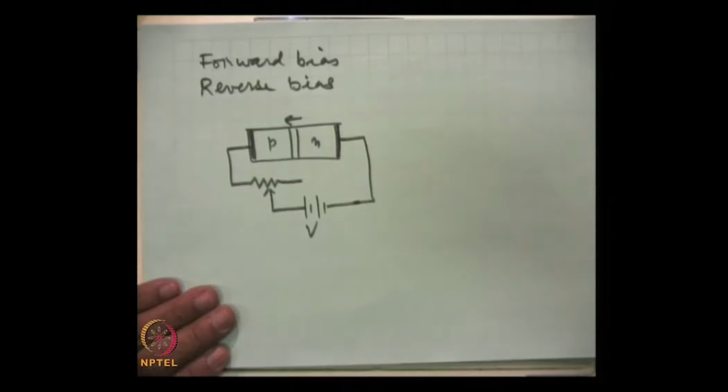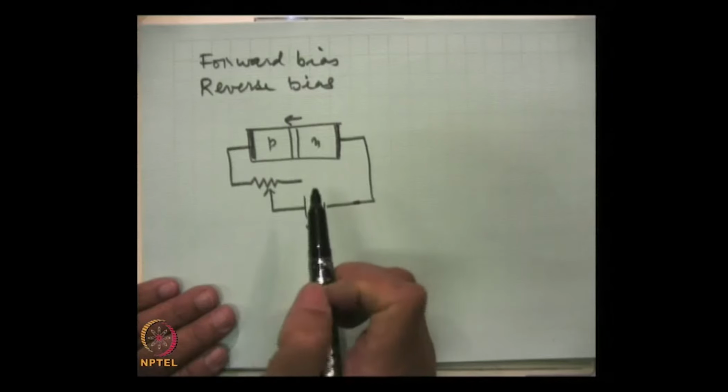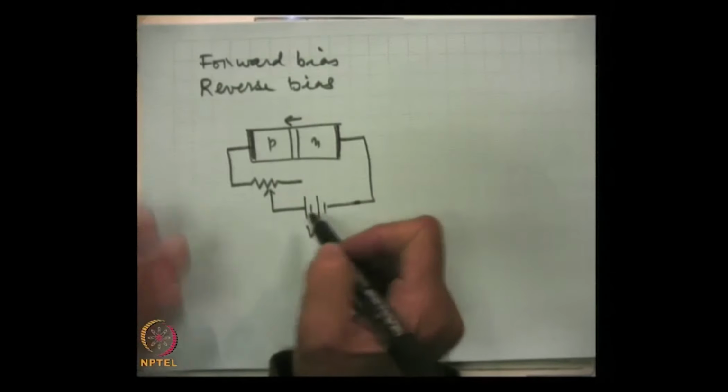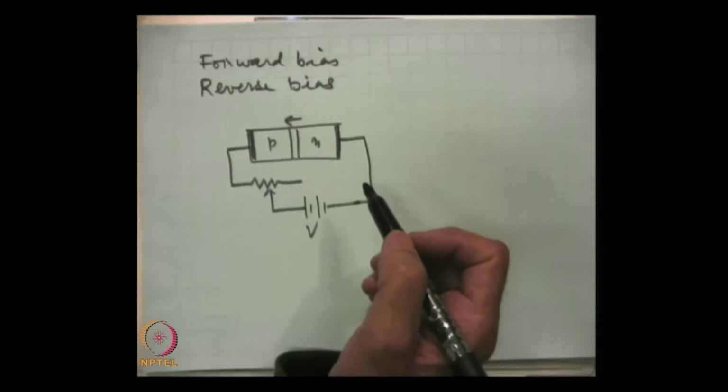If you look at earlier notes, you will find that this is the direction of the built-in field. You know what field is? Field is voltage per unit length of the specimen. So, the two are directly proportional, they are related.